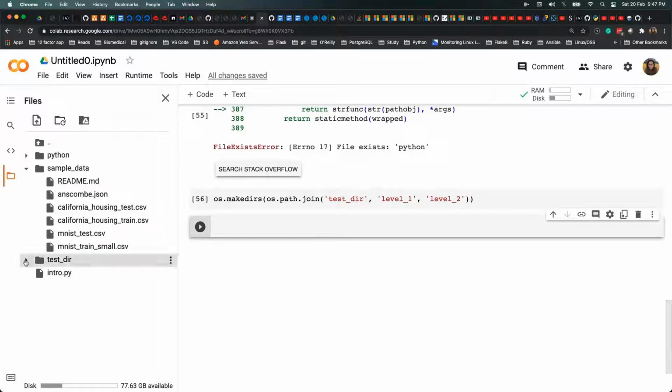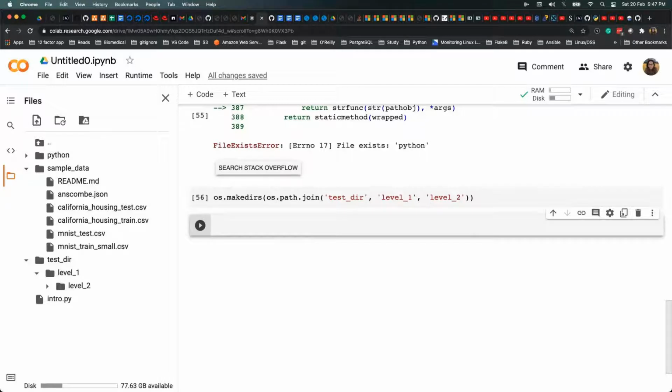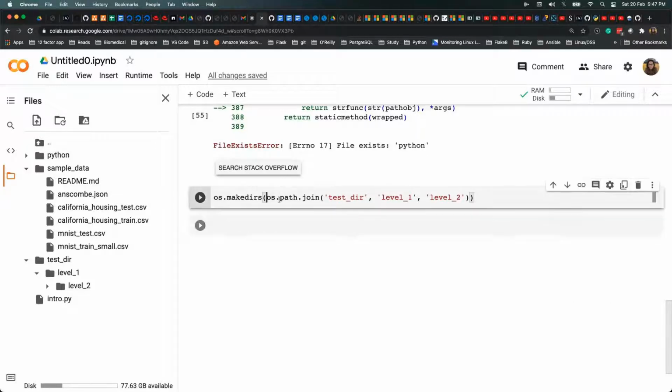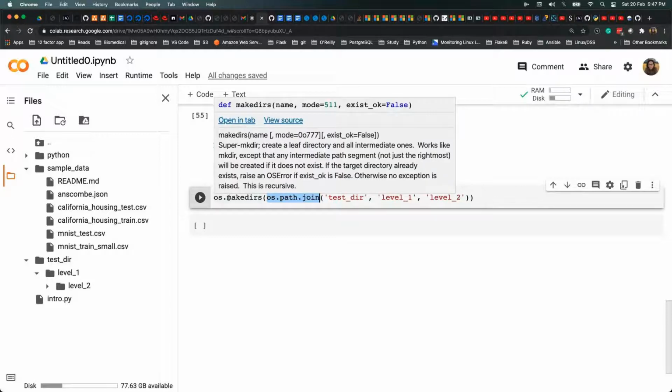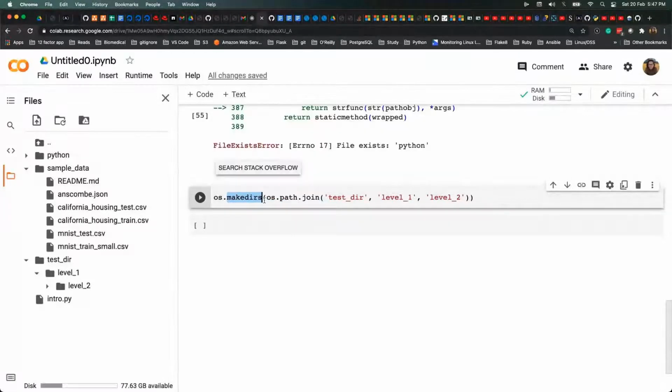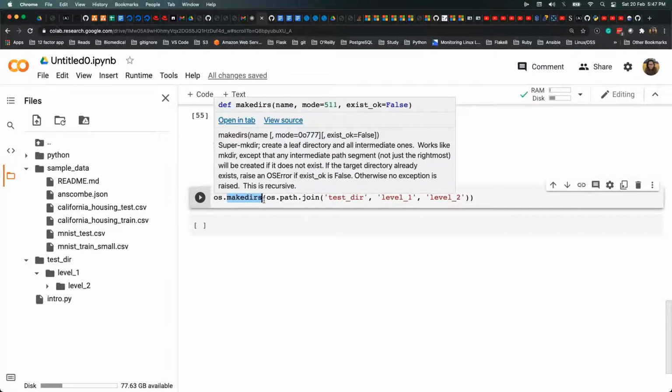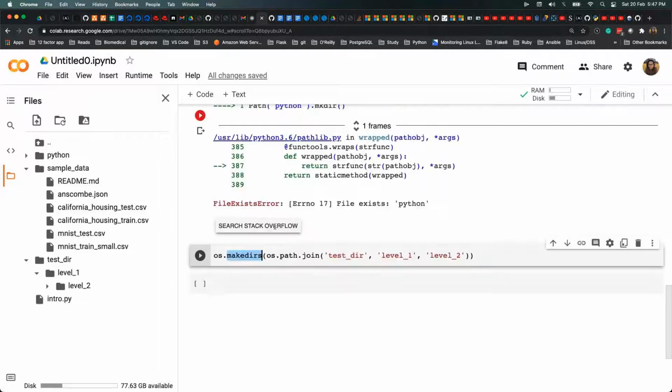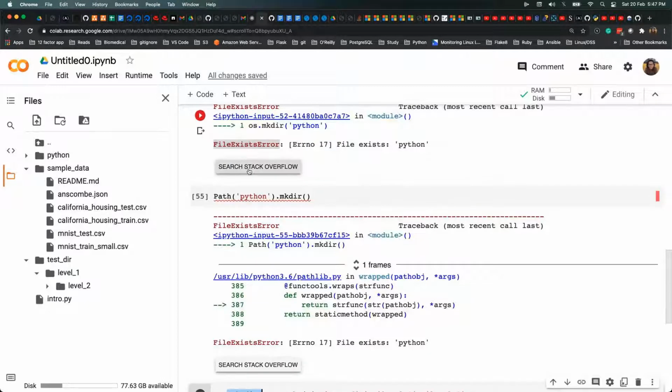If you see here, there's a test dir, and then you go level 1 and then level 2. That is like a nested thing. So it does the job for sure. However, we have to always remember to use a different function, right? You have two functions here: you use os.path.join, and then you have to use a different method called makedirs to create a multi-depth or multi-level directory, wherein you don't use mkdir. It just works for a single directory.